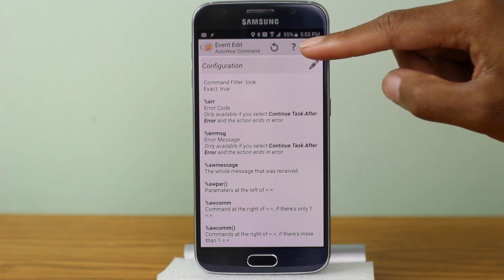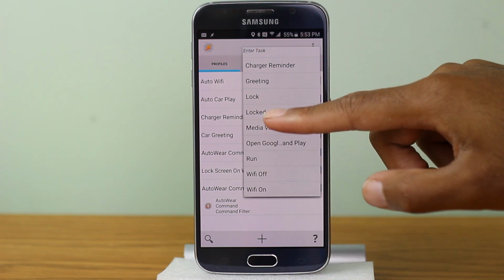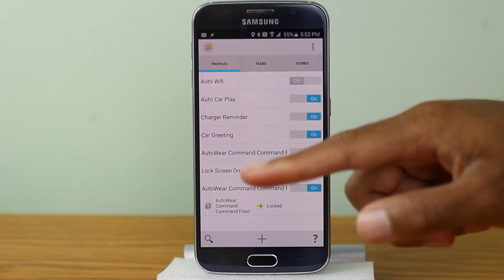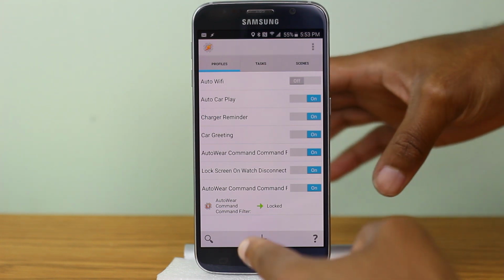And then we're going to go back. Everything else we can keep the same. And then we're going to add the task locked. So there we go. That's pretty much all there is to it. Now, if you have not configured Auto Wear, let's go through that real quickly.